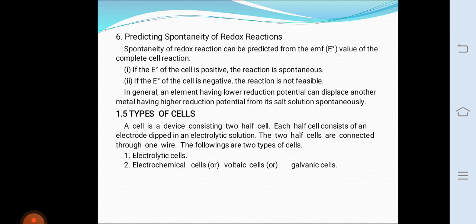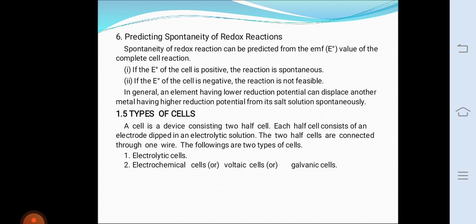Electrolytic cells are the cells in which electrical energy is used to bring about a chemical reaction. Electrochemical cells are galvanic cells. Electrochemical cells are entirely different from electrolytic cells.